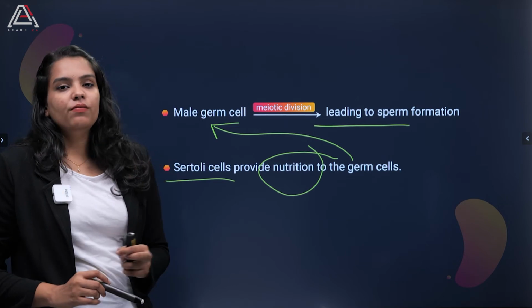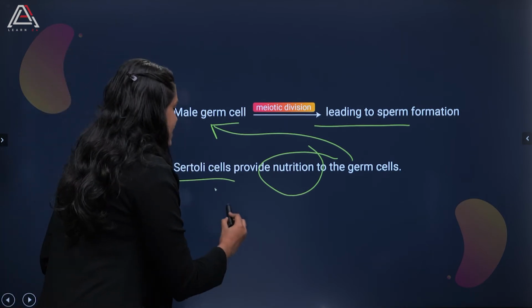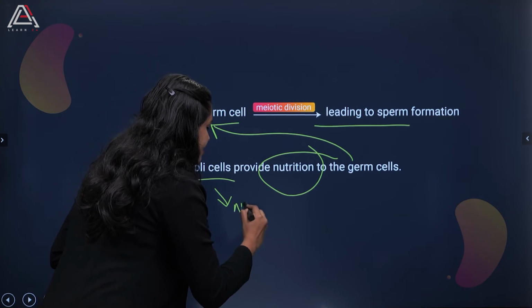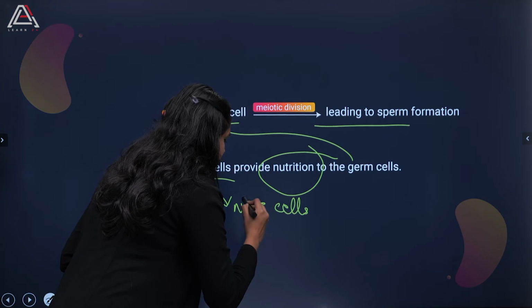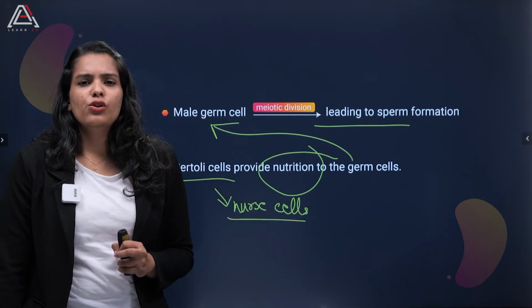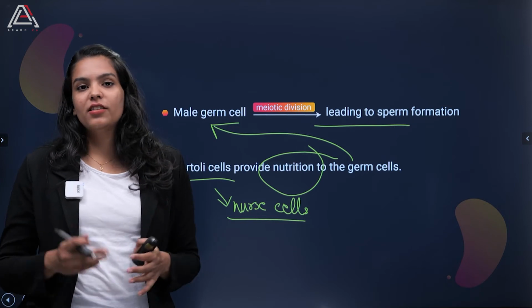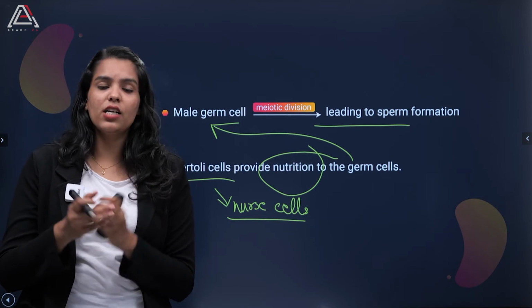Now, one more thing. We can also call this Sertoli cell a nurse cell. Now you may be asking, why is that so, ma'am? What is the function of a nurse in a hospital?